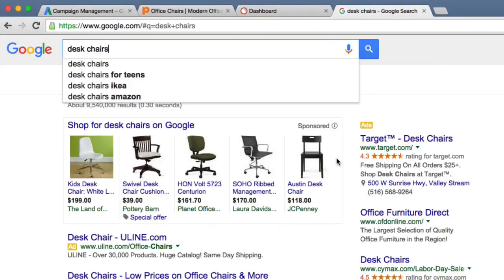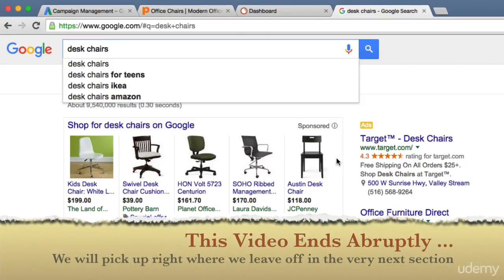And that's very important for us to know because these are all things that we want to avoid showing our ad for, because we don't sell desk chairs in the price range that IKEA does. We don't sell from Amazon, and we don't sell for teens. And it's good